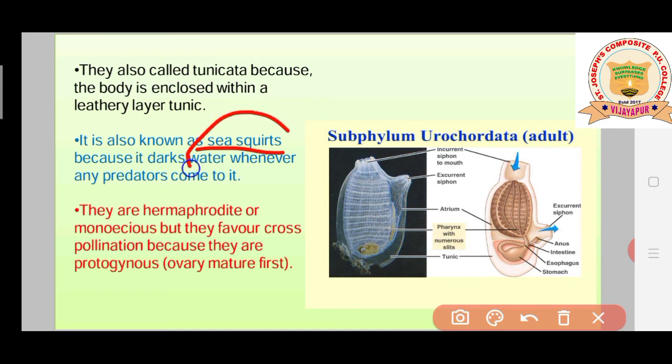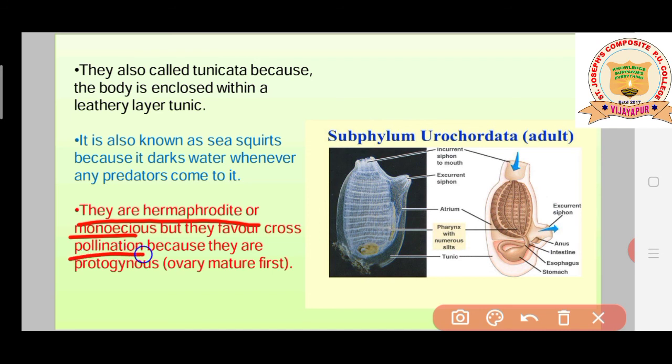So that's the reason they are called sea squirts, students. Now, they are hermaphrodite. Herma means what? Basically they are bisexual, or we also call them monoecious. But they favor cross pollination here.